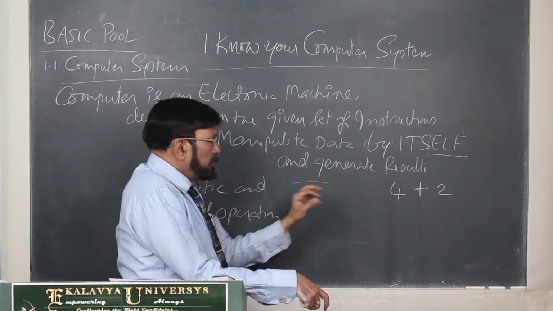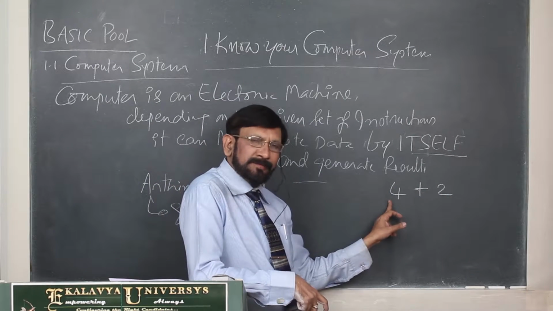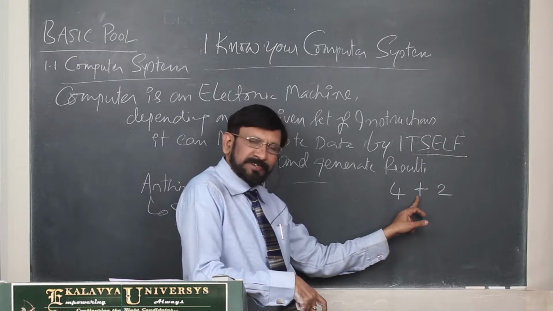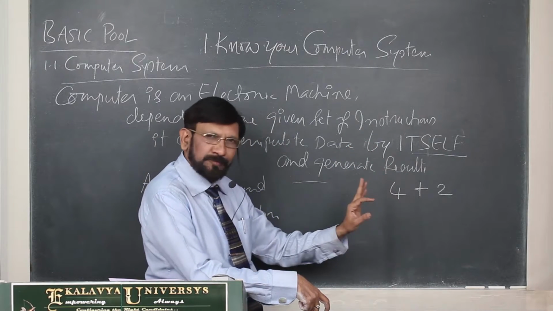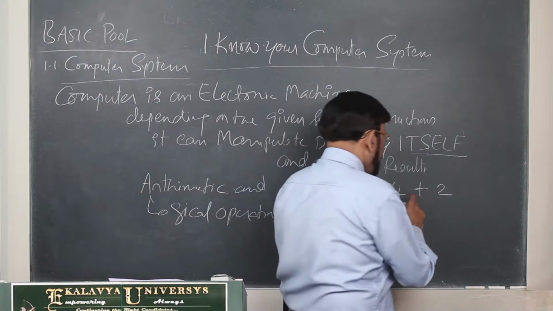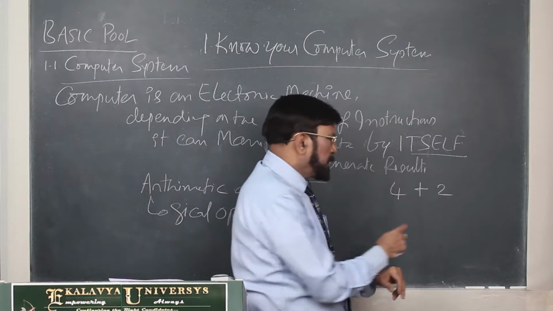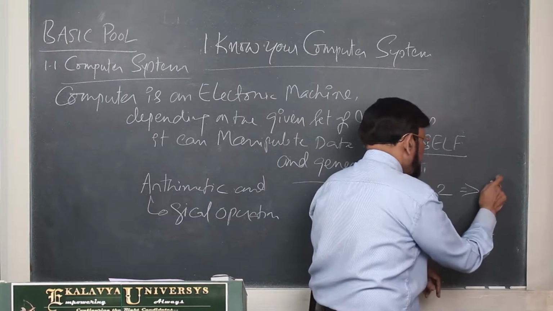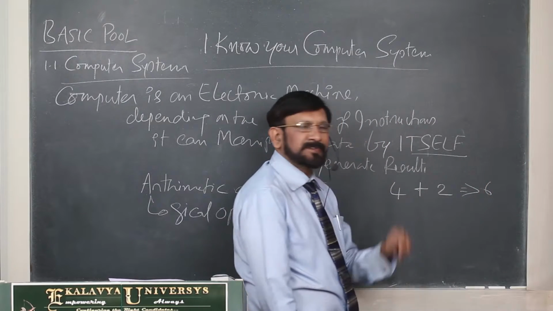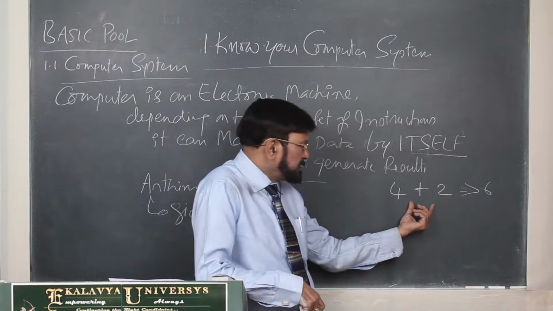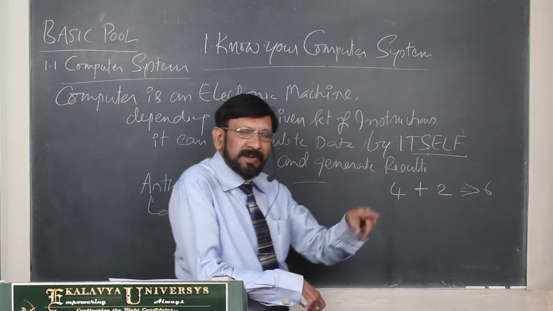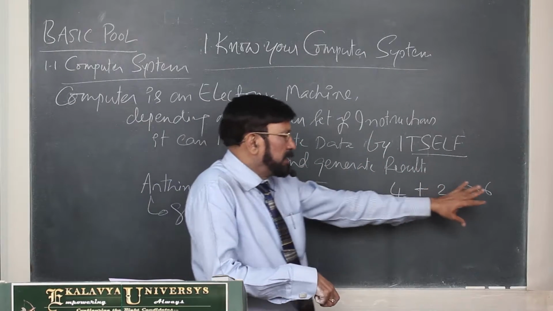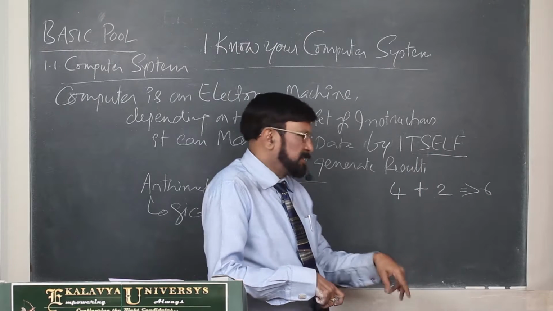So now for the computer, 2 data items we are giving, 1 instruction we are giving. That instruction is called software, and it manipulates the data. By that, what does it generate? It generates 6. Understand? This is data, this is instruction. Depending on the set of instructions we give, it manipulates data and generates a result.